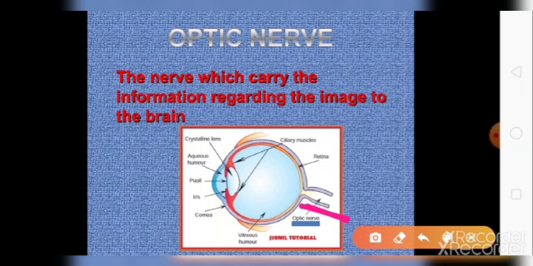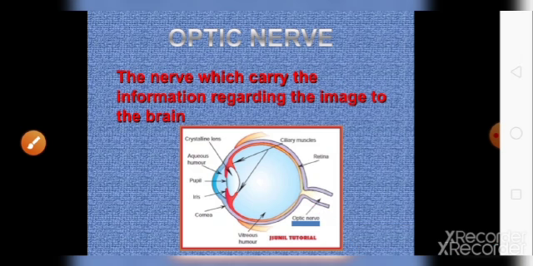Then the brain will respond that this is the bottle of red color, and it can also tell you that this is the bottle which you have seen earlier. So in this way you are able to differentiate between the objects, that this is table, this is chair, and differentiate between the persons, because once you see them, the information has been stored in your brain.